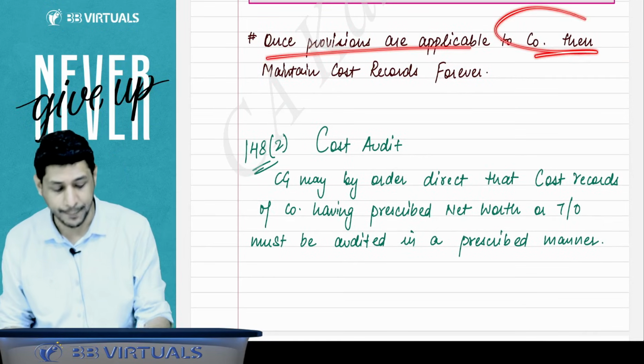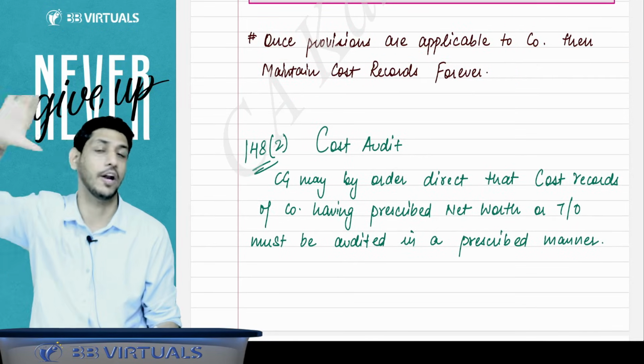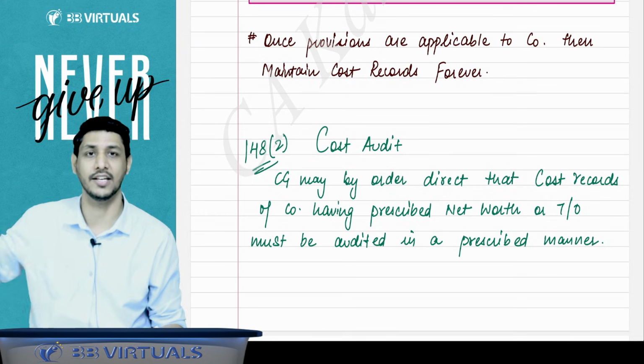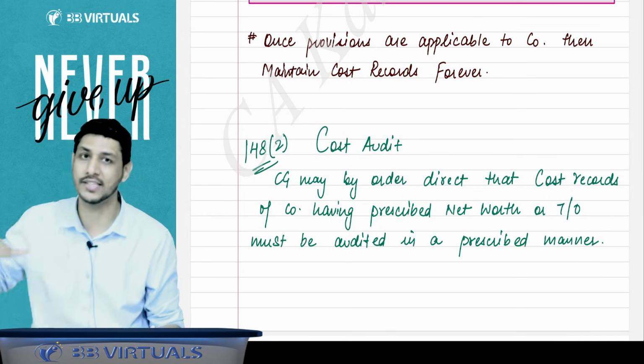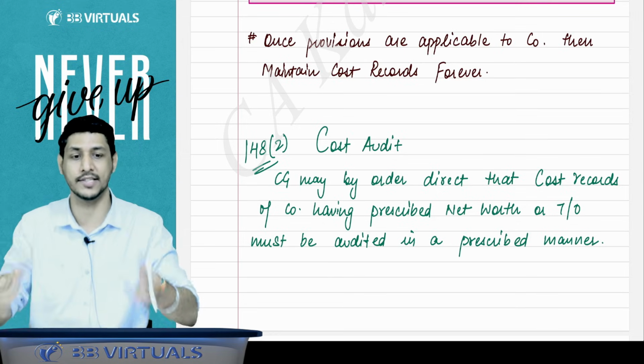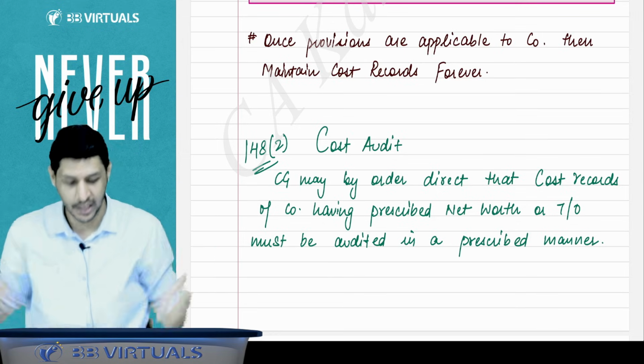Once the provisions are applicable to a company, then it will be applicable forever. It is not like that you check only the preceding financial year, or that in every financial year you have to check. Once the limit is applicable, once provisions are applicable, now it is applicable forever.